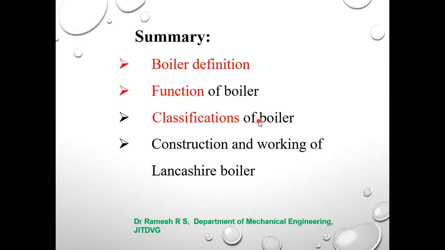The important classifications of boiler are horizontal and vertical boiler, fire tube and water tube boiler, internally fired and externally fired boiler, natural circulation and forced circulation boiler, and the construction and working of Lancashire boiler. So with the help of at least any two views, you can explain the construction as well as working of this boiler. I hope all of you are clear about this presentation.